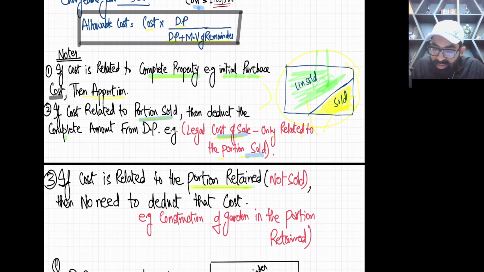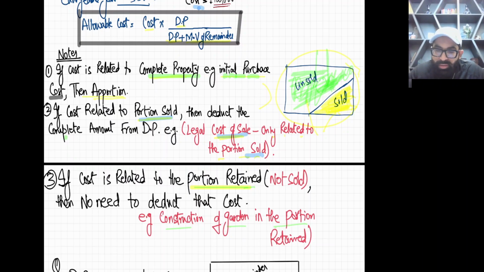Now what is the example? Construction of a garden in that portion. For example, we bought the complete plot and we constructed a garden in this area only, see the remaining area. So that remaining area is not sold and that cost is only incurred on that area. So just ignore that cost for this question.